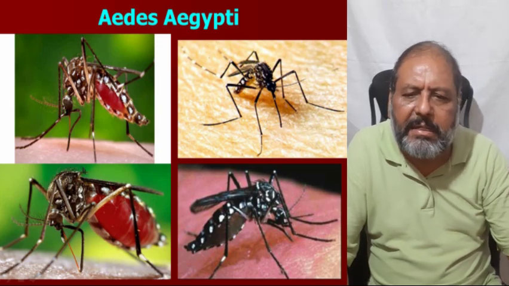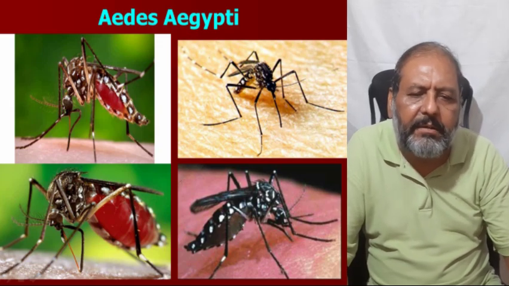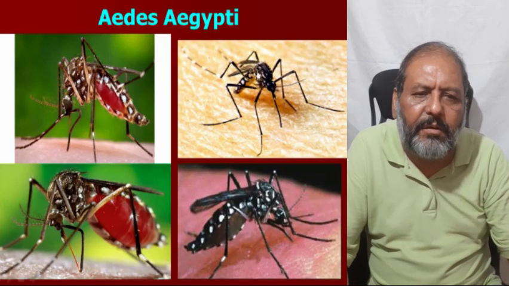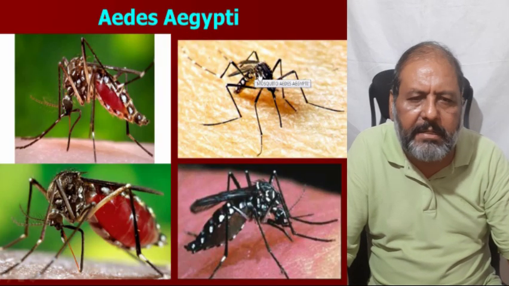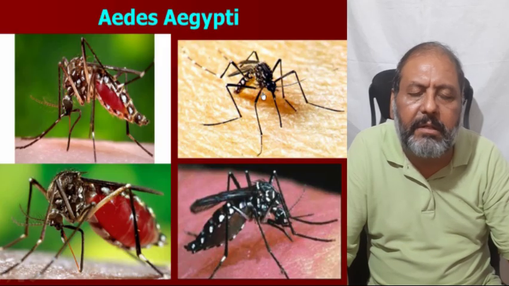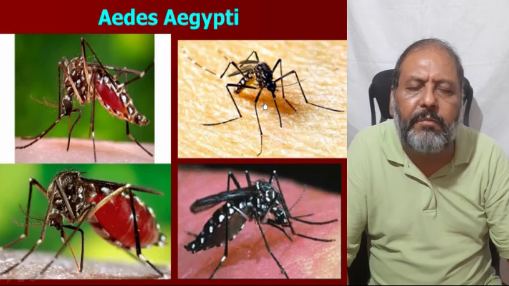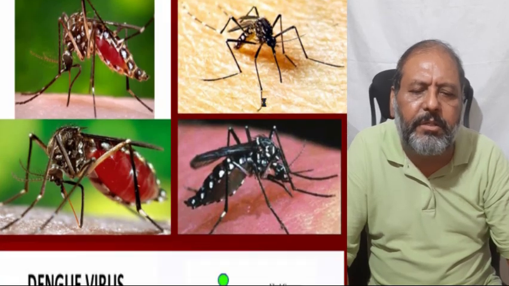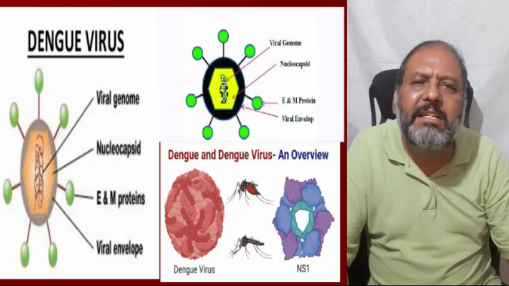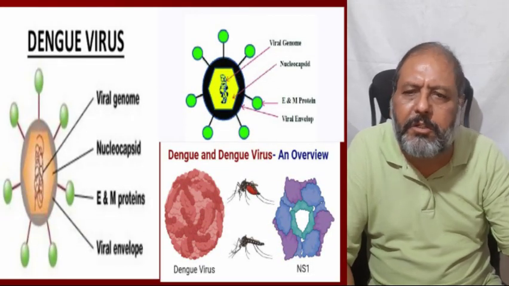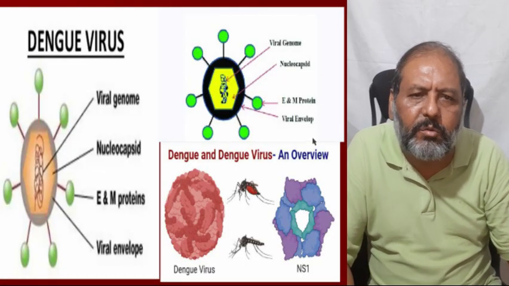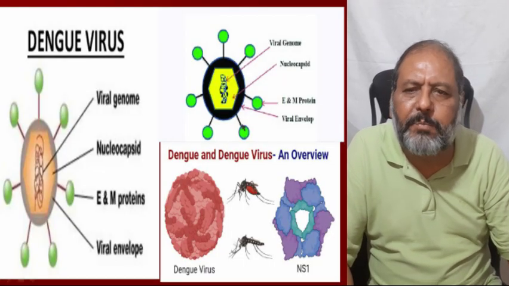And here, keeping in mind the shape and the color of this mosquito, one can come to know whether one has been infected or one has seen these mosquitoes in one's near vicinity. Now, these are the viruses which these mosquitoes spread from one infected person to another non-infected person.